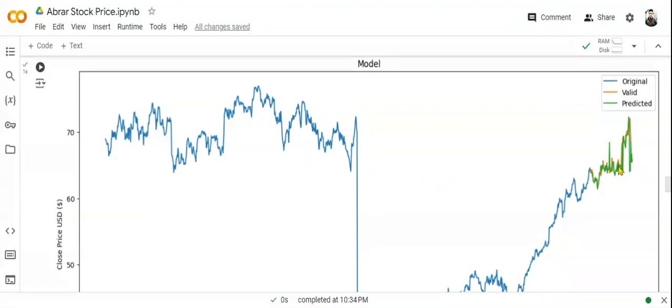In the last we can see the green and the orange. The orange one is actually the actual one, and the green one is the predicted one. Here the green and the orange lines are merged so perfectly we can barely see the orange line, so we can say by the visualization graph that it has predicted very well.